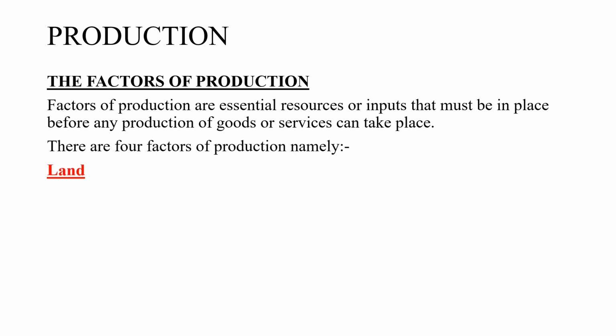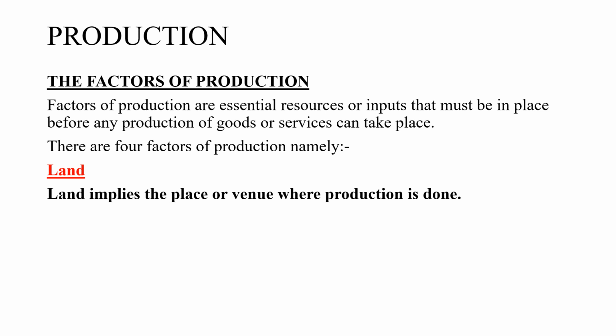The first one is land. Without land, production is just not possible. However, this definition of land is not the land that we are thinking, where there is soil and all. We define it as it implies the place or venue where production is done. So land is just about the place or venue where production is done. It doesn't necessarily mean where there's earth, where there's soil.